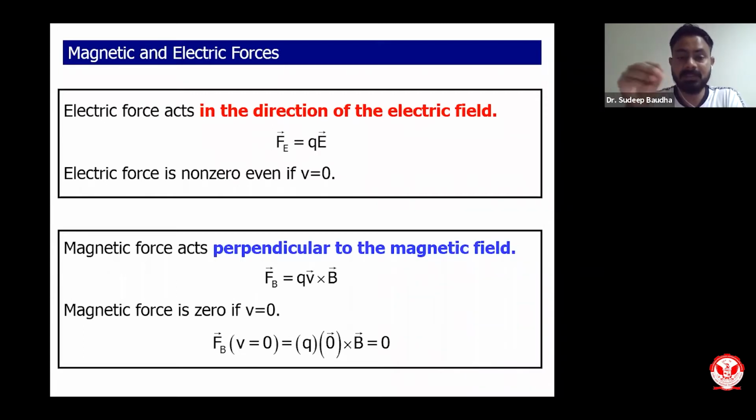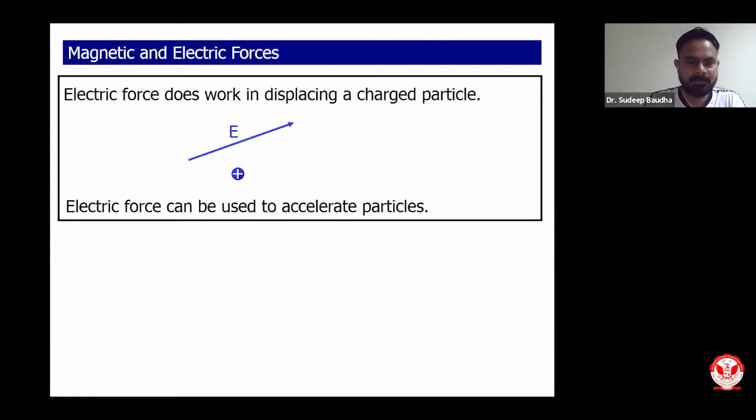If the charge is in relative motion, there will be some amount of force. But considering the fact that most of the objects are stationary, as far as we look into, we can consider that the charge is stationary, and because of the stationary charge, there will be zero force on that charge because of the uniform magnetic field. So that is a very fundamental difference between electric and magnetic forces.